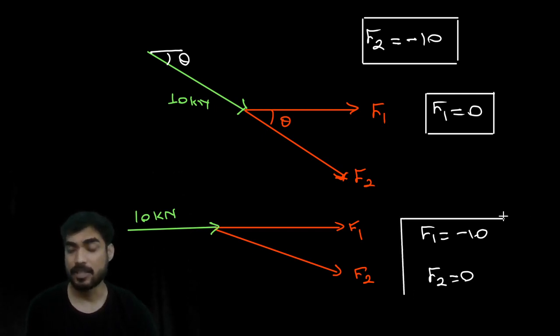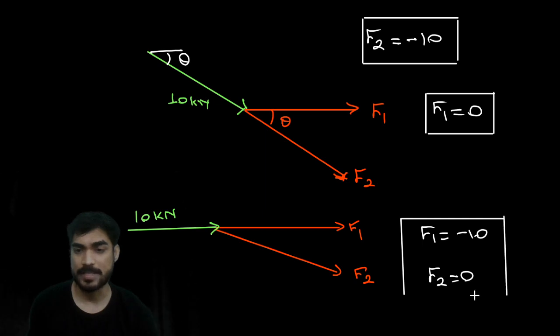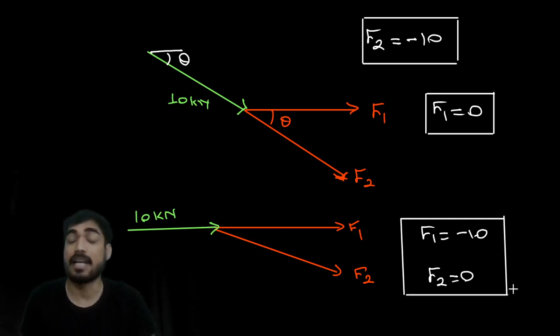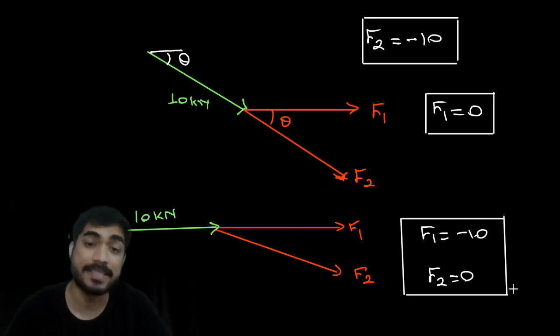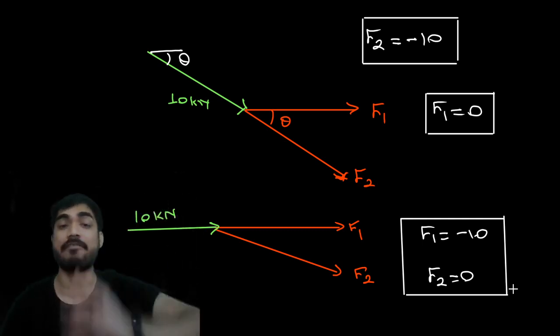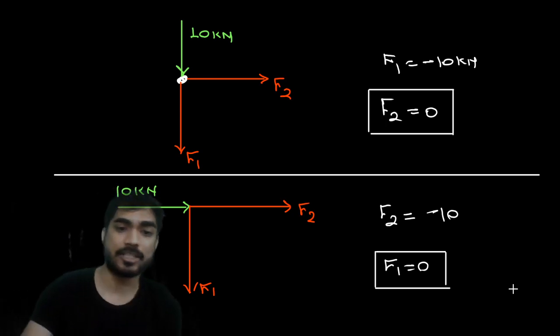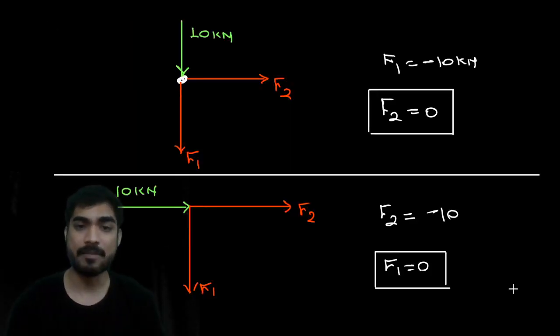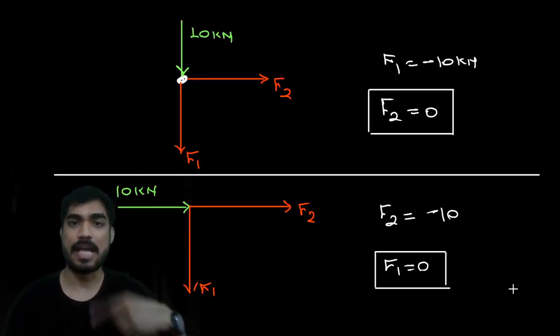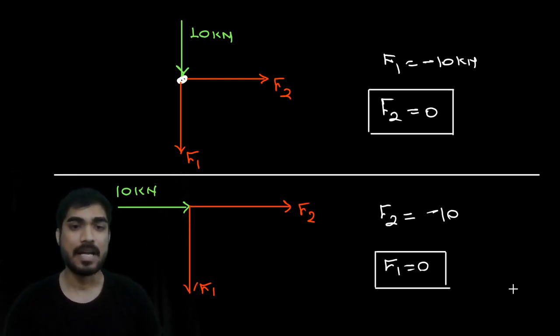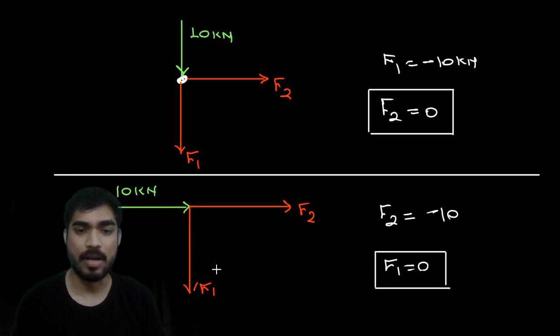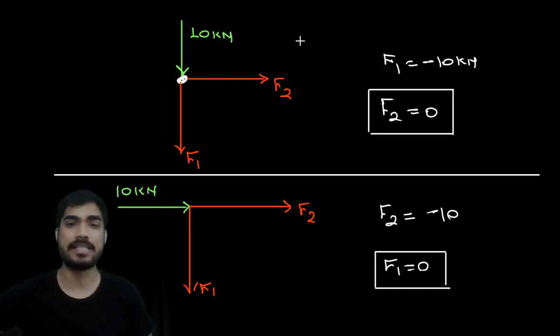There are two non-collinear members, and there is an external load, but the external load is in the direction of any one member. Then that member will be equal to the external load and the other member will be a zero force member. If it is in the direction of F2, then F1 becomes 0; if it is in the direction of F1, then F2 becomes 0. Is it clear to everyone?